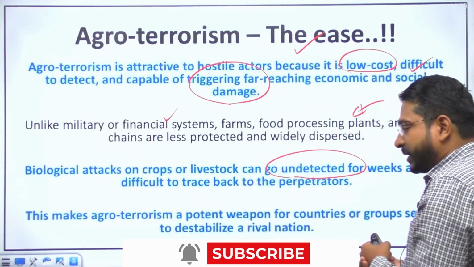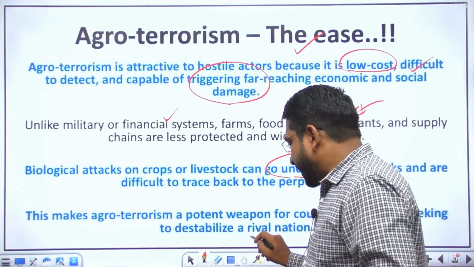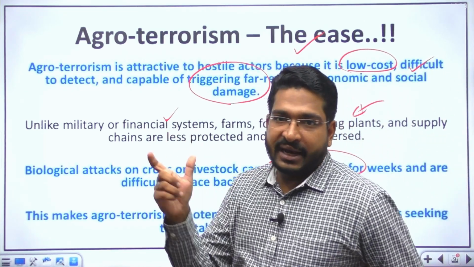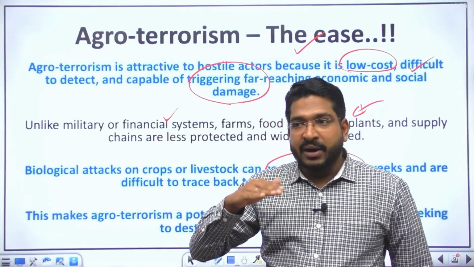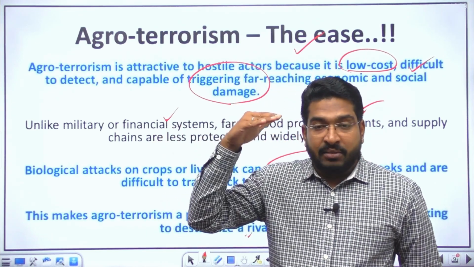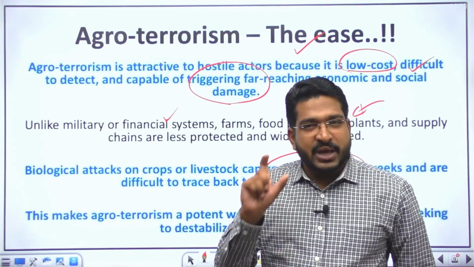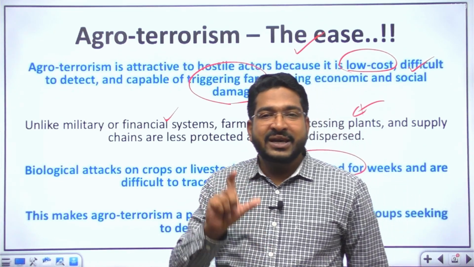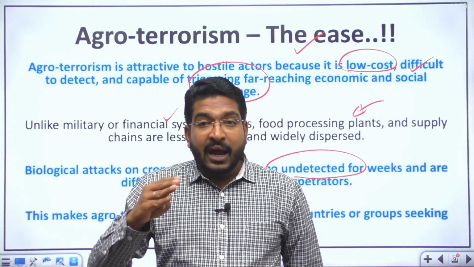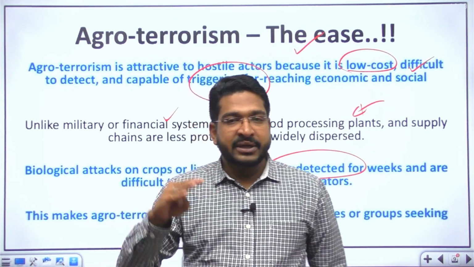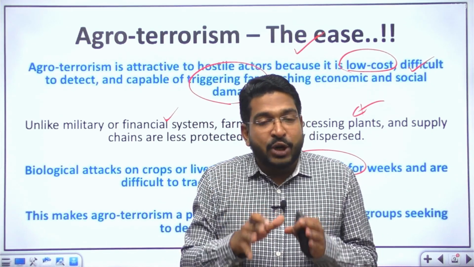Apart from that, agro-terrorism becomes a very potent weapon for any actor to destabilize a rival nation. Whatever their targets may be, it may not be a complete destruction of a crop, but to gain some sort of economic upper hand, that might be one of the intentions. That makes agro-terrorism very, very dangerous. The ease with which one can carry out the attack, and there is always plausible deniability with these, isn't it? So that is all about agro-terrorism.